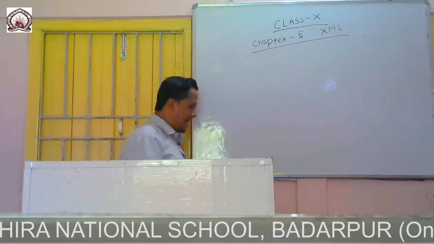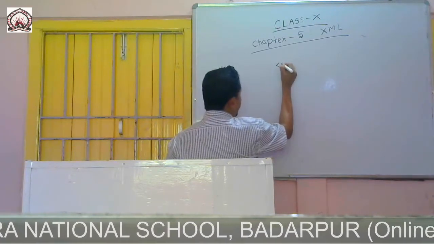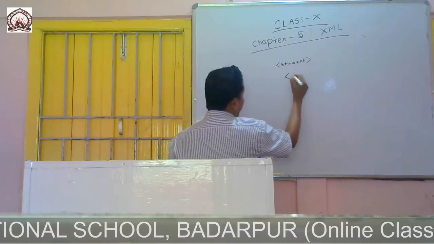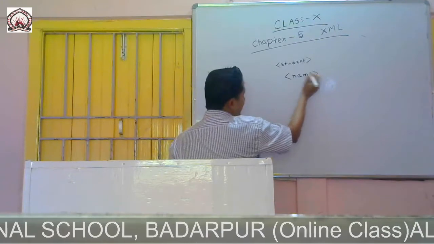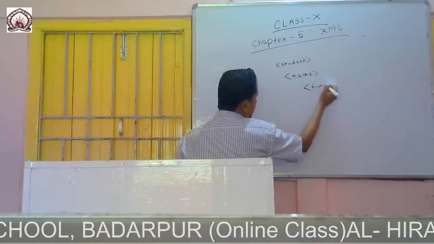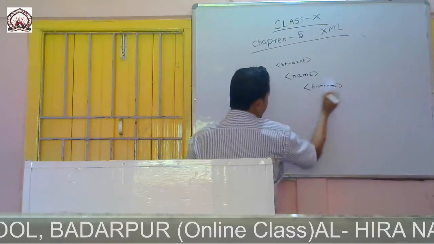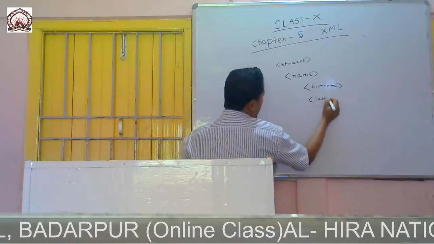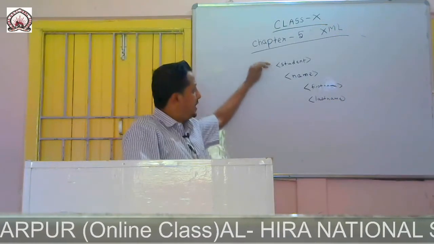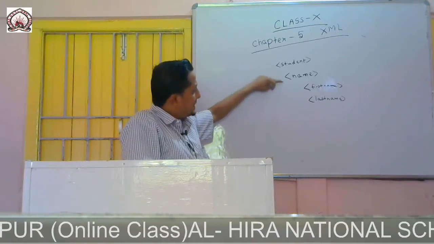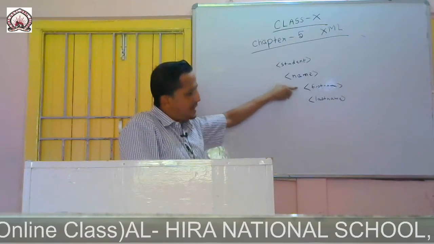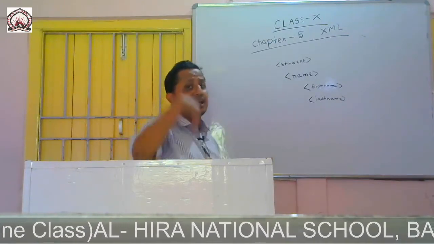For example, in my earlier example, student was the root and name was the child of student, then first name and last name were the children of name. So it should be nested. This is the root, this is the child of this one, and these are the subchildren. Root, child, subchild. So it should be nested in a proper way.